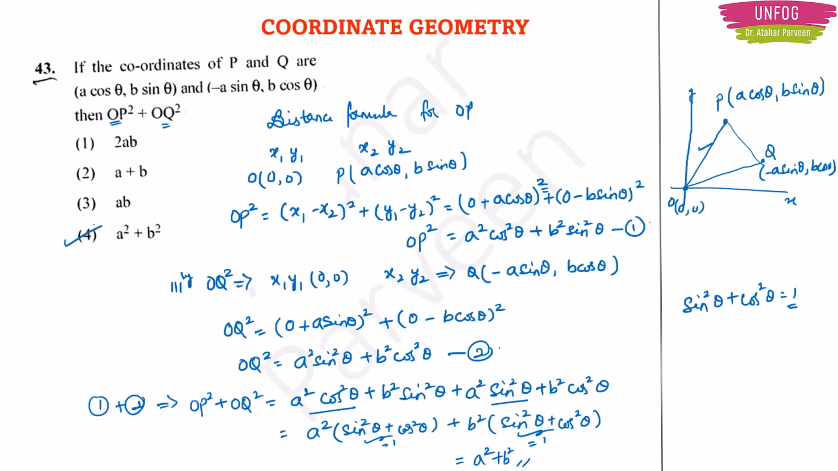Okay. So what are the formulae which you have used to solve this problem? One is distance formula. The second is the trigonometric identity. You need to be perfect with all these things in order to solve these type of problems.